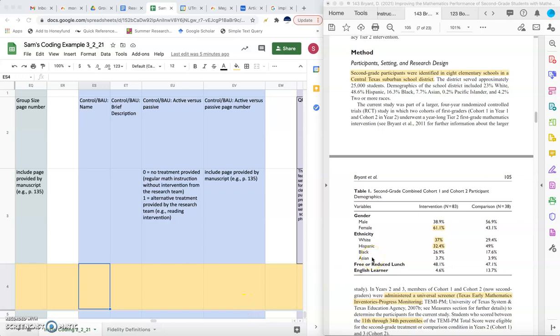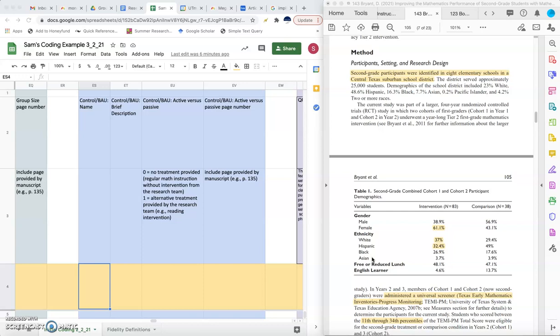Okay, in the last video we talked about what to do if you have a second treatment group. In this video we're going to talk about what to do if you have a control group or a business as usual group. Now what's going to be key in identifying this group is the group receiving math intervention from the researchers? If they're receiving some sort of other intervention, then that's going to be a second treatment group, and